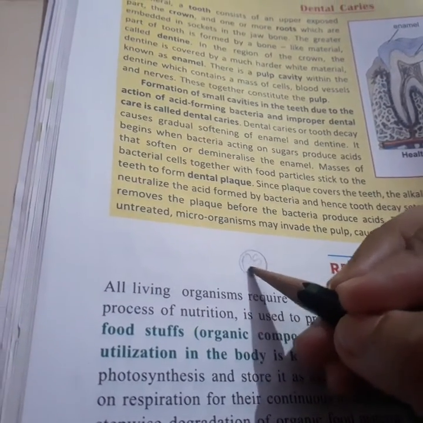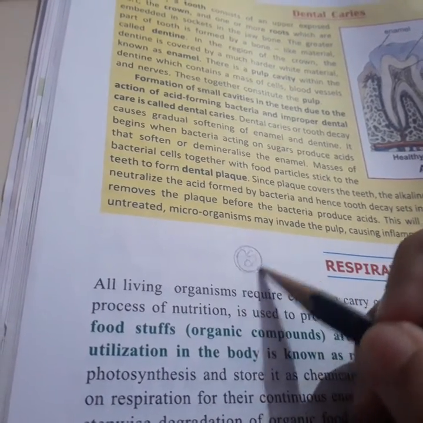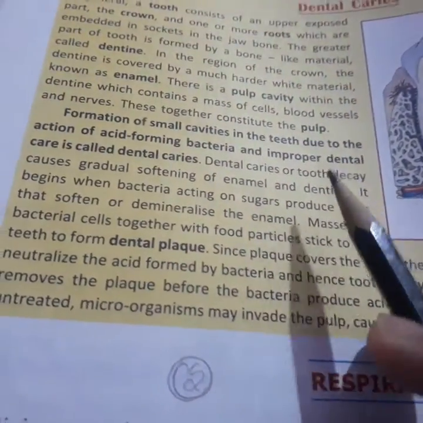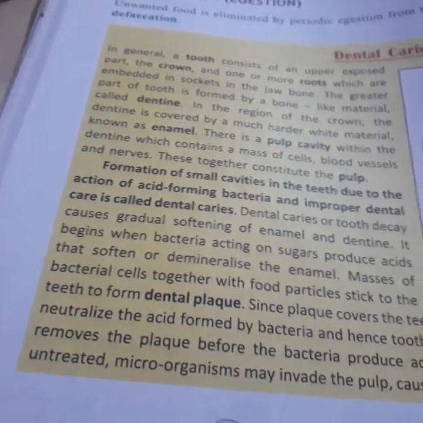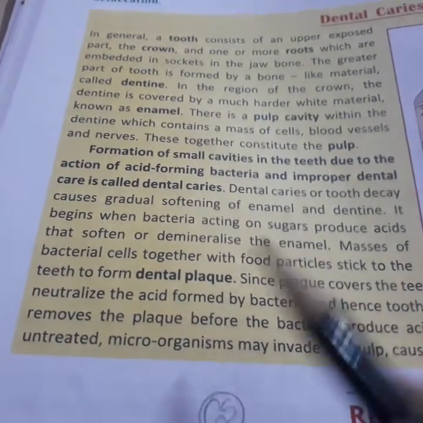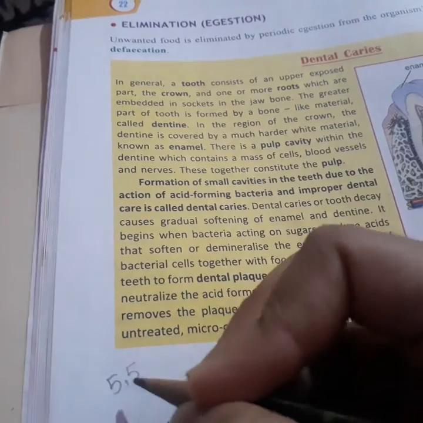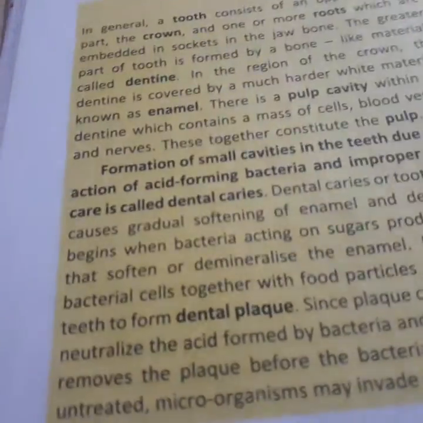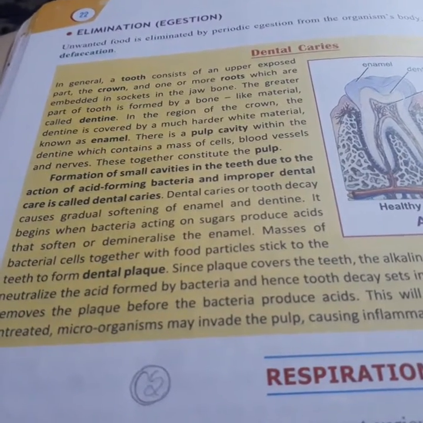When we eat a lot of sugary food, the molecules of sugar will be more, and more sugar molecules can damage our teeth, because our teeth need a perfect pH for maintaining their activities. Our teeth need a pH of 5.5, not more than that, and they cannot handle basicity or acidity. So dental caries or tooth decay causes gradual softening of enamel and dentine.